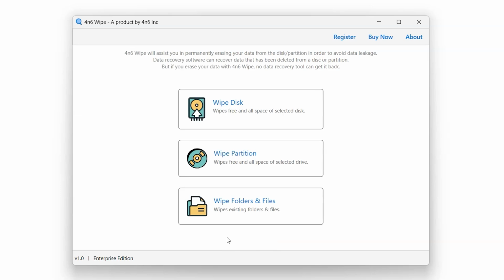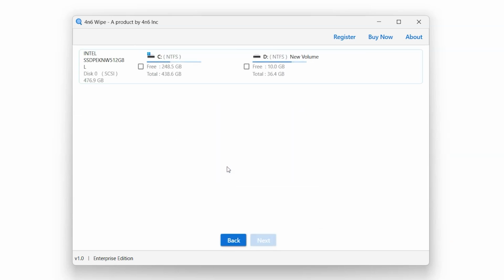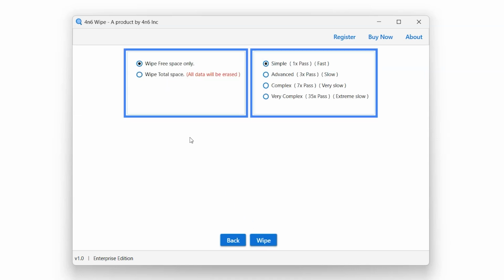Now let's also see the wipe process. Select the preferred wipe option and select the disk to wipe data. And click on Next button. Next step is to select the wipe type and the level of the wipe.